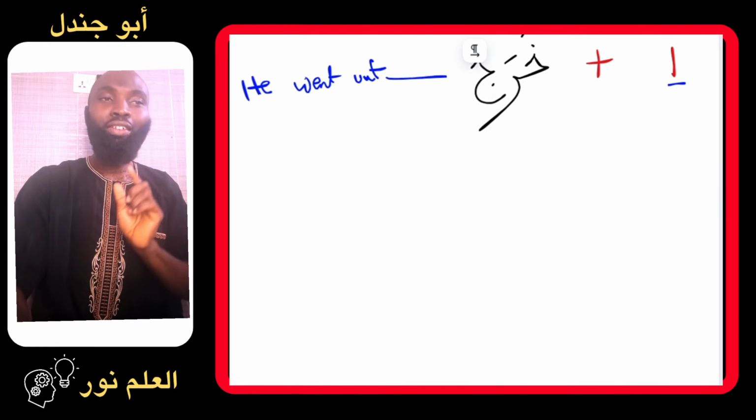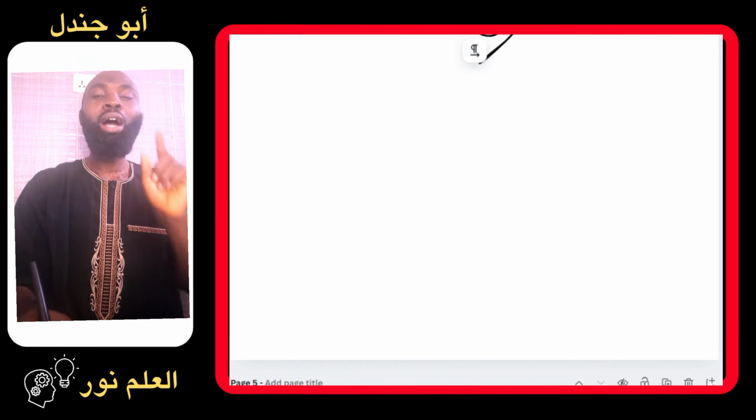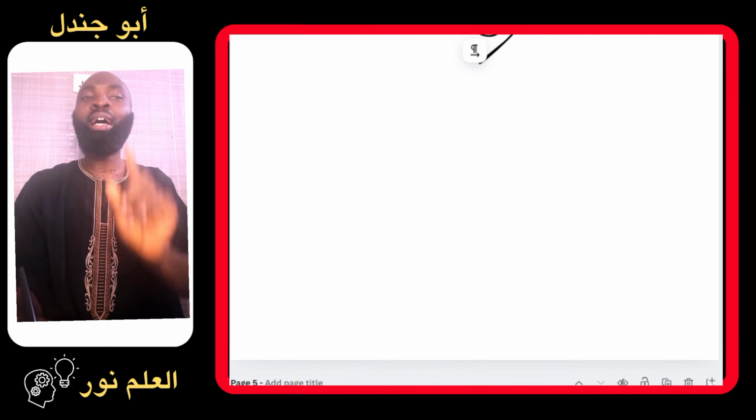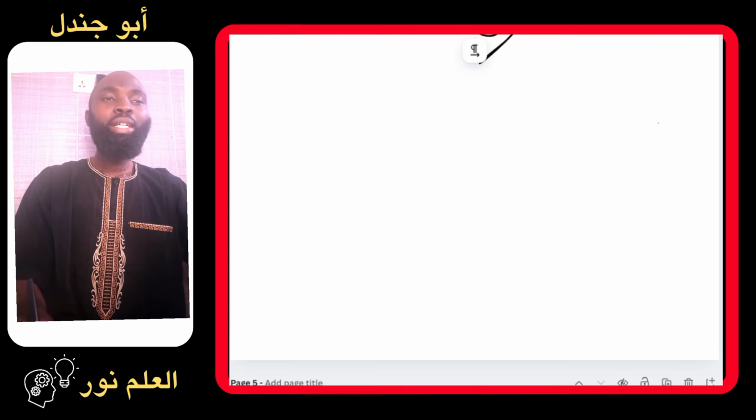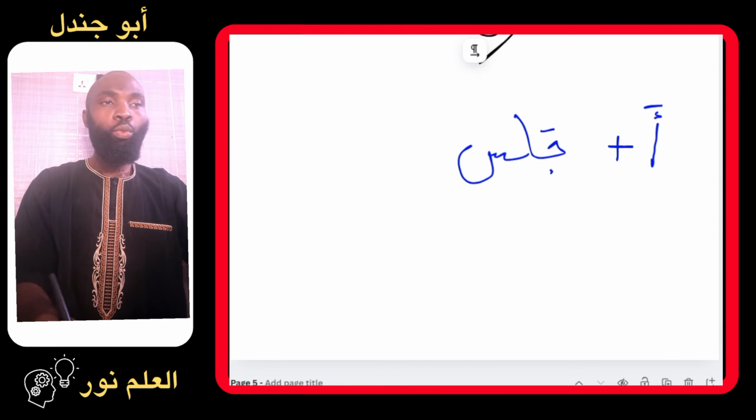So let's move down the board and bring the first verb, which is the verb dhahaba, below, having the letter hamza at the beginning. Now we said the letter hamza is what we want to add. So if we should add the letter hamza to this verb jalasa, what we will come up with as a verb will be ajlasa. So the answer would be ajlasa.